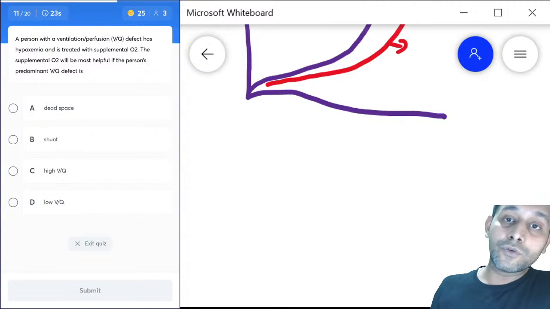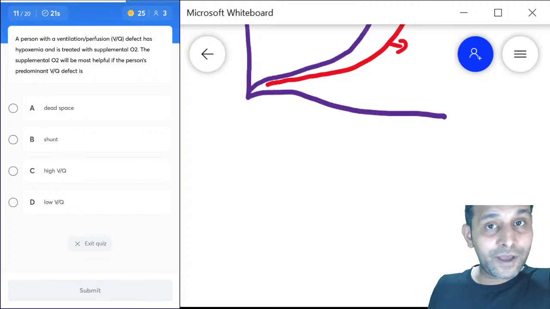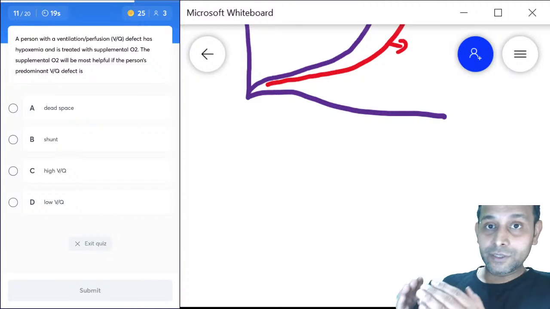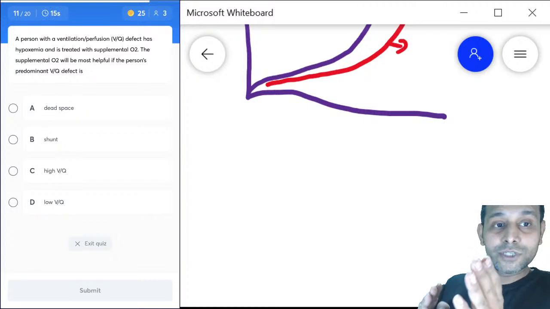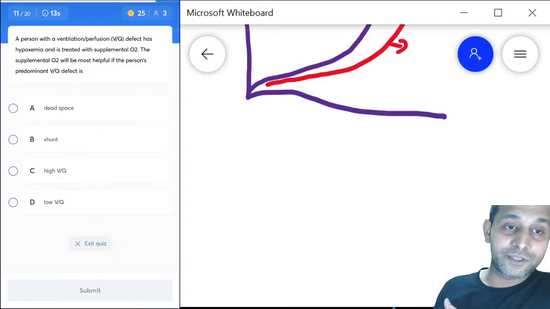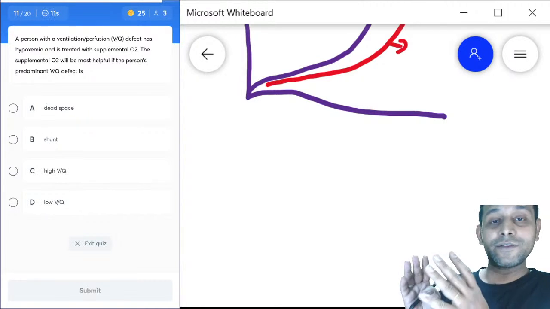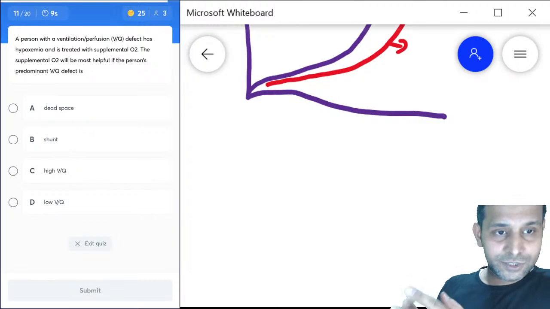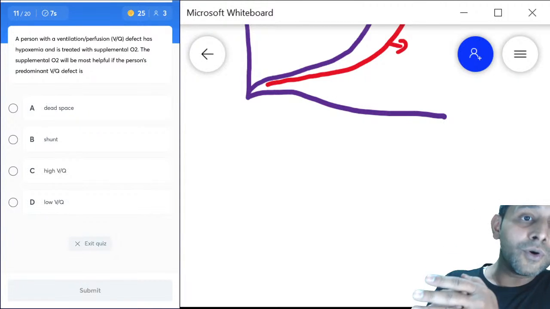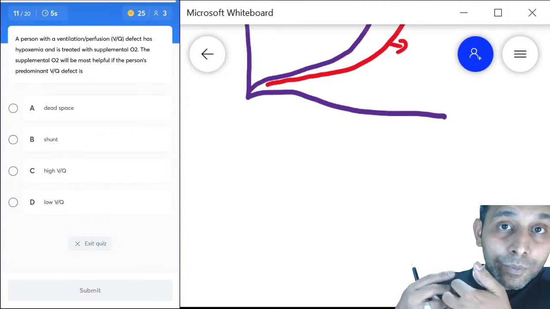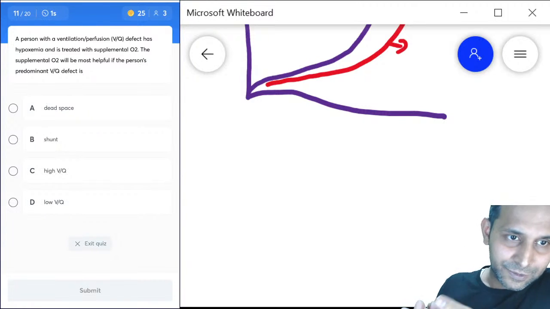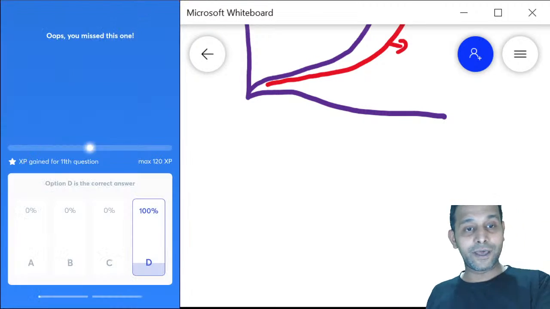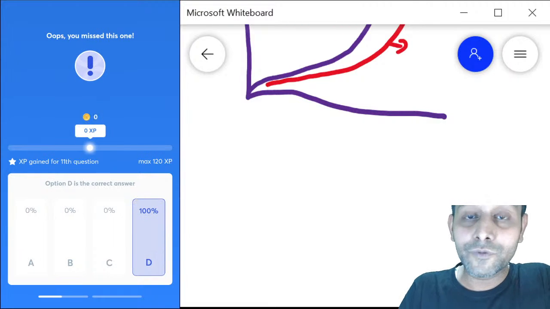Remember, high VQ and low VQ are places where there is either decreased blood flow or decreased ventilation. Shunt is a place where the blood just bypasses the alveoli. Dead space is the area where no exchange occurs. So increasing ventilation helps where there is a low VQ ratio.